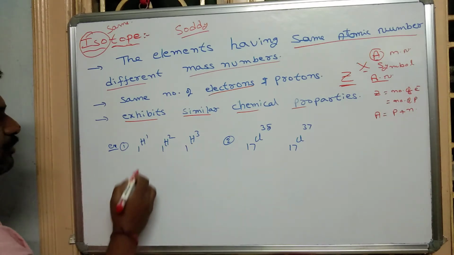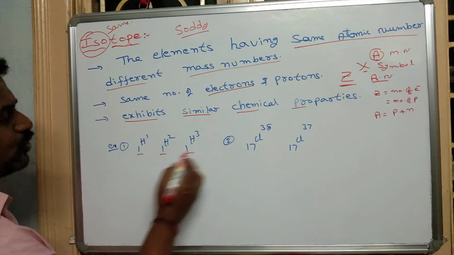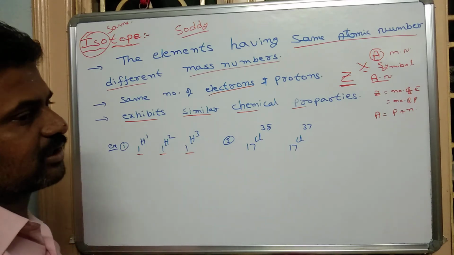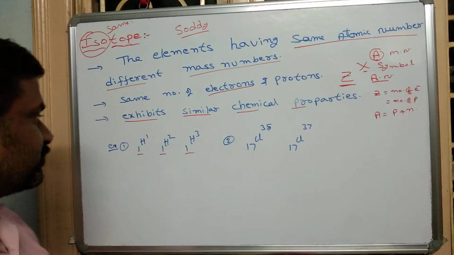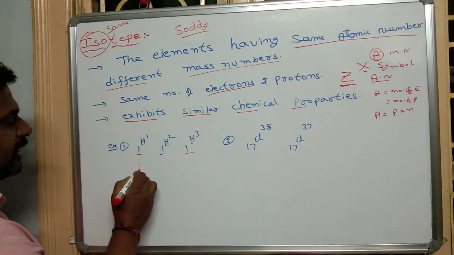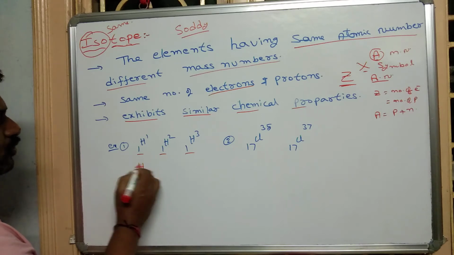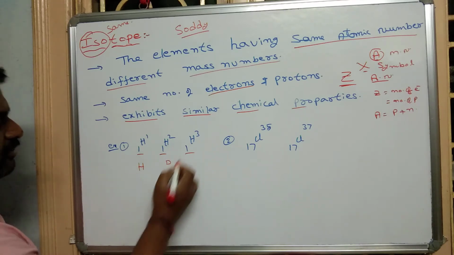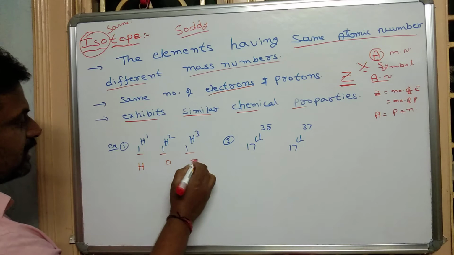Examples of isotopes: 1H1, 1H2, 1H3. Hydrogen has three isotopes. 1H1 is called normal hydrogen, 1H2 is called deuterium, and 1H3 is called tritium.